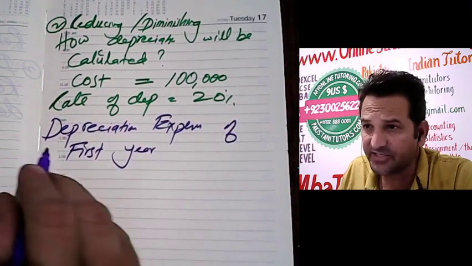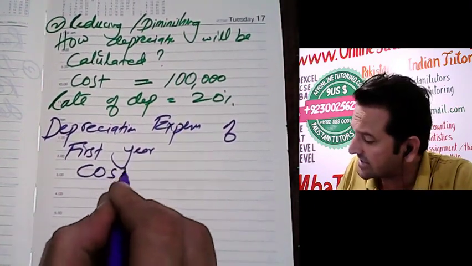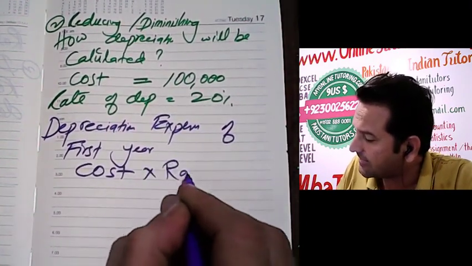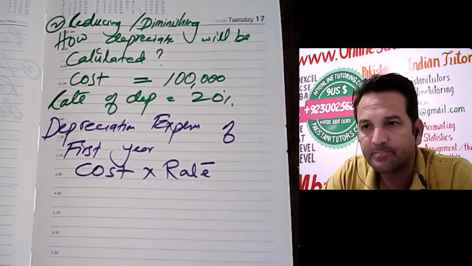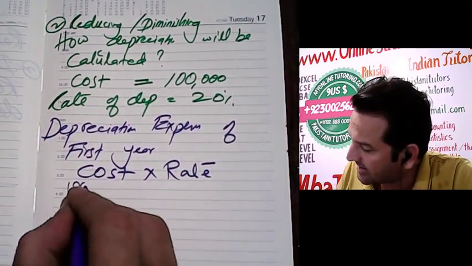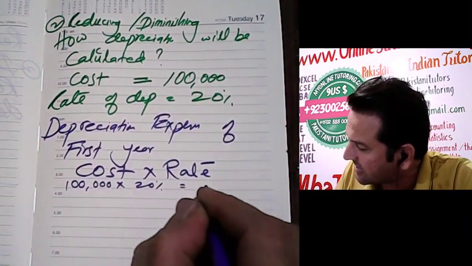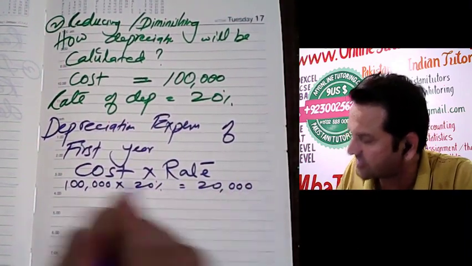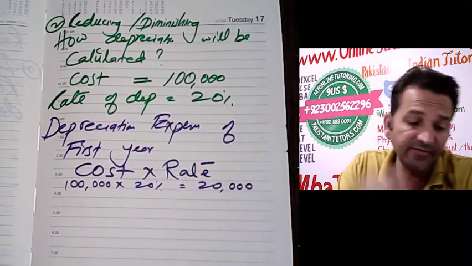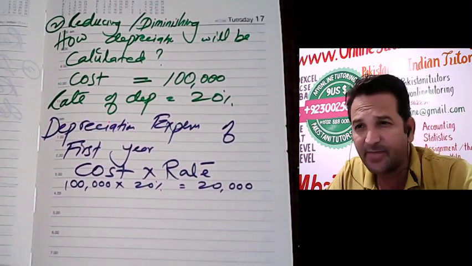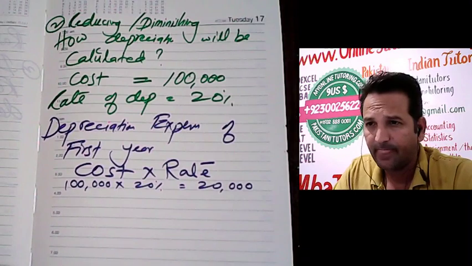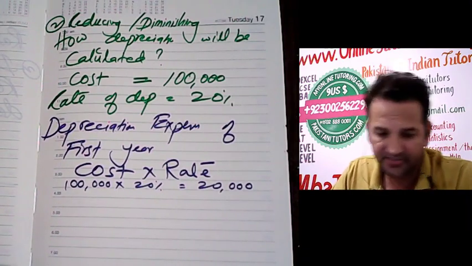Depreciation expense for the first year will be calculated as cost multiplied by rate. So 100,000 is the cost and the rate is 20%, which will give you 20,000. So this is the depreciation expense for the first year.